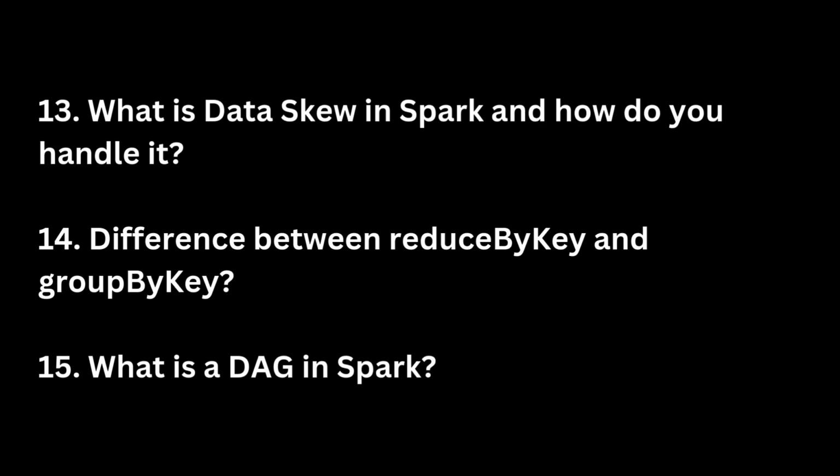Once an action, such as collect or saveAsTextFile, is invoked, Spark's DAG scheduler breaks the job down into stages based on shuffle boundaries, then further into tasks which are distributed across the cluster. The DAG ensures fault tolerance, as Spark can recompute lost data using the lineage information embedded in the graph. This model enables Spark to be highly efficient and resilient in handling large-scale data processing.